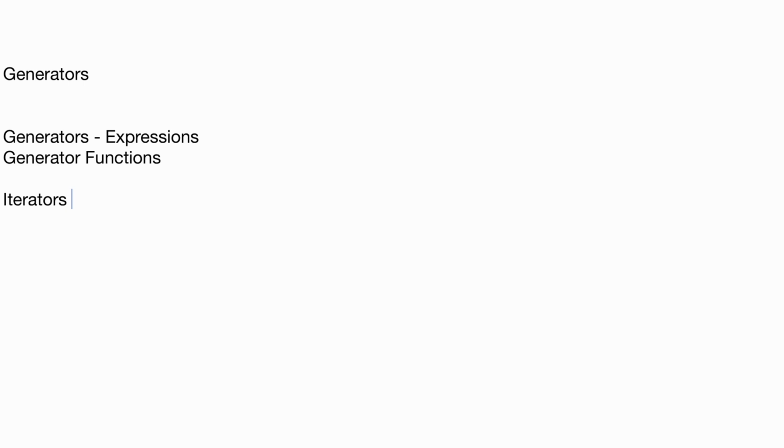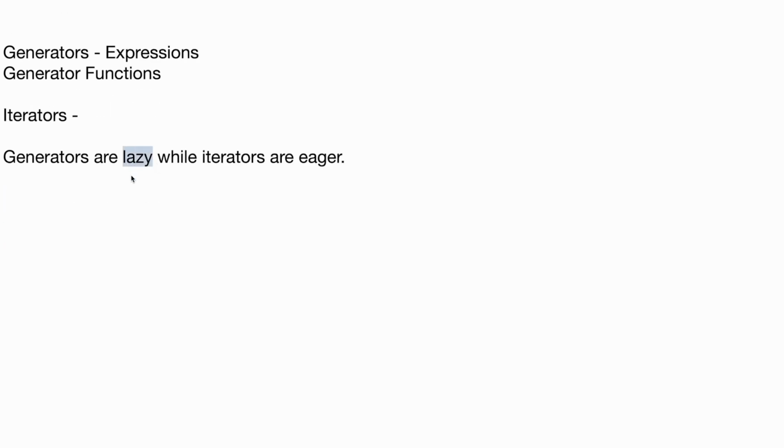Friends, we already know what iterators are, right? These are iterable objects, container data types, something to be looped over. Now, generators are also very similar to iterators. There is one crucial difference: generators are lazy, while iterators are eager. Now let's try to understand what I meant by this. This is not lazy as we understand in human terms. The execution is lazy, while iterators are eager.